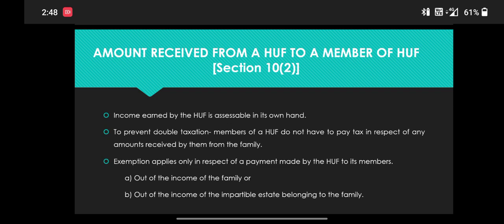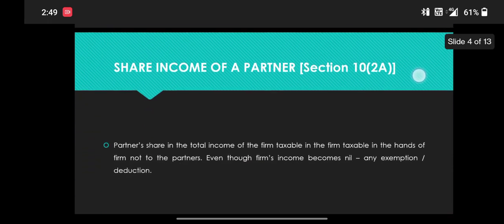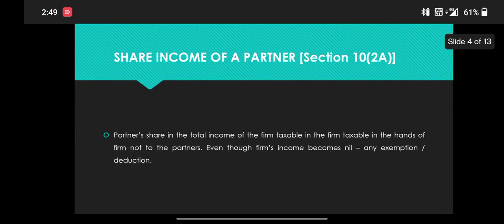Exemption applies only in respect of payment made by the HUF to its member, out of the income of the family or out of the income of impartible estate belonging to the family.